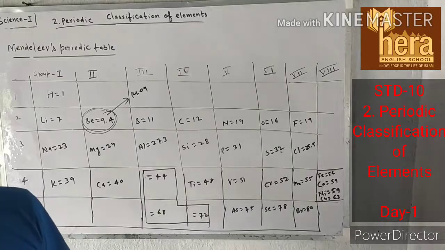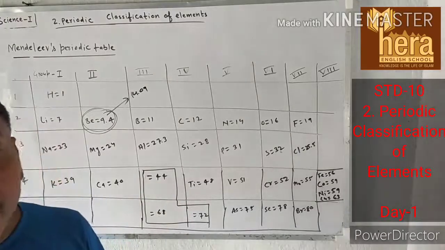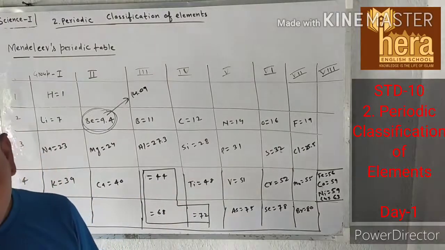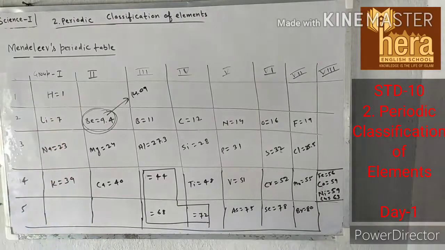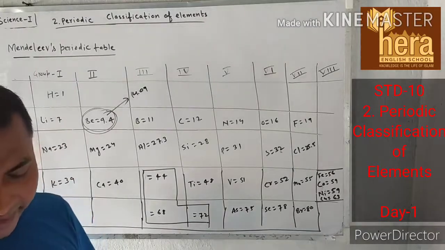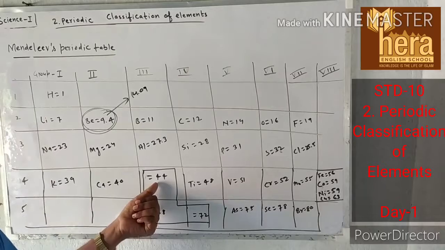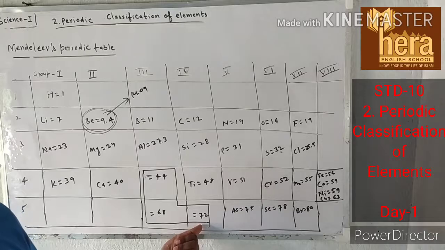Three of these unknown elements were given the names Eka boron, Eka aluminium and Eka silicon, and their atomic masses were indicated as 44 for Eka boron, 68 for Eka aluminium and 72 for Eka silicon.